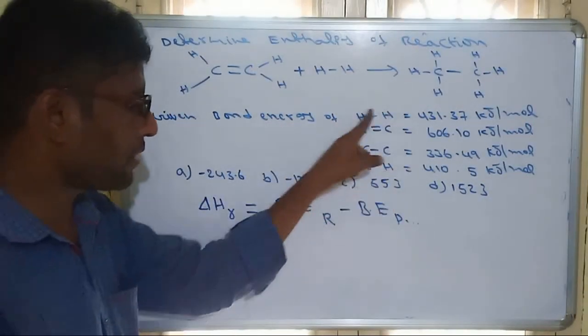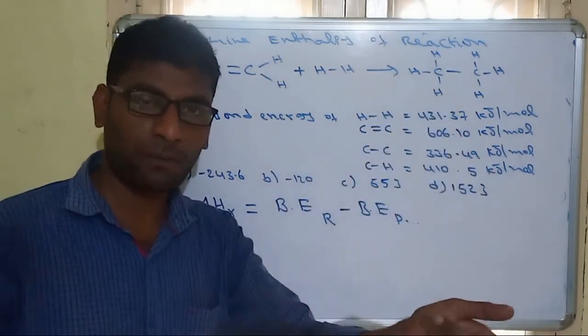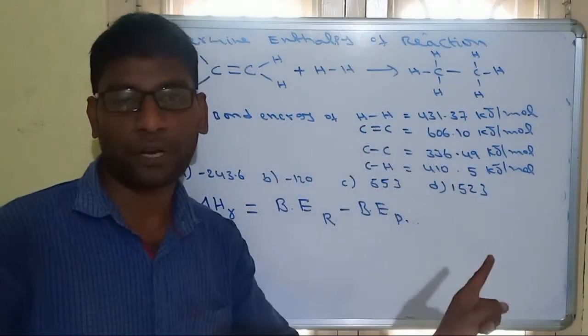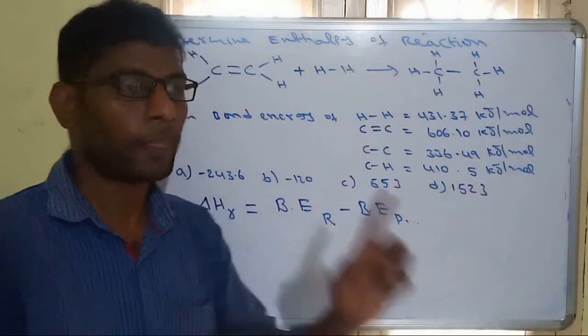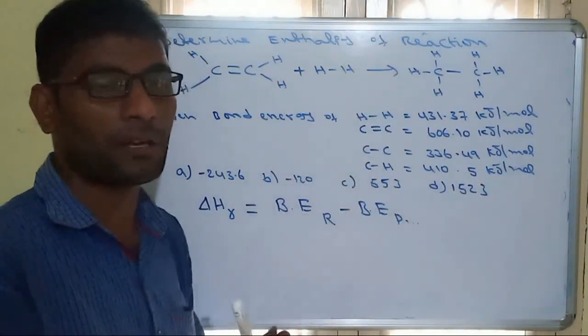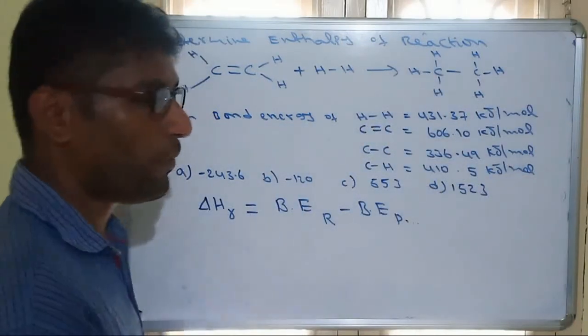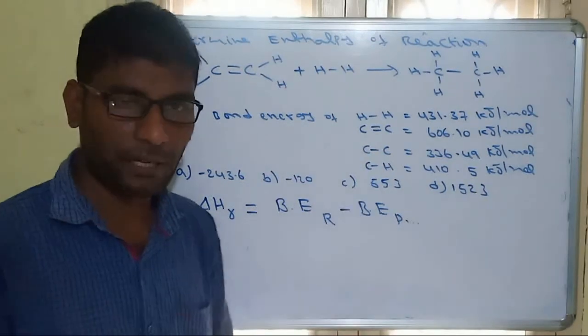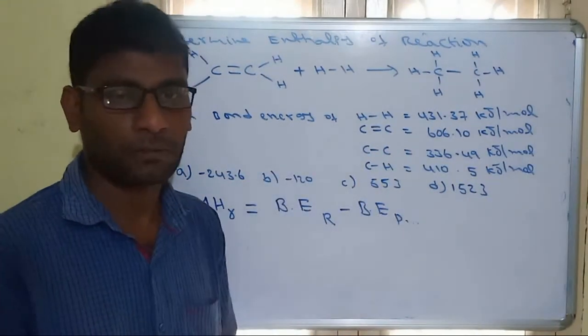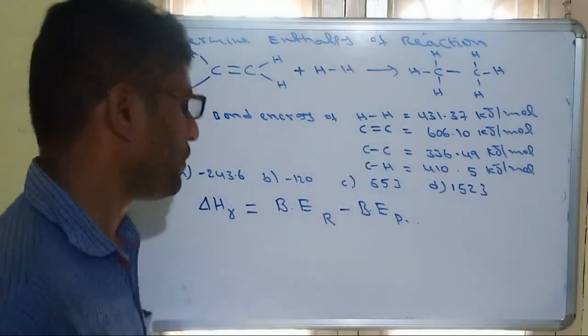Whenever bond energies are given, reactants minus products. Whenever combustion enthalpies are given, reactants minus products. But when formation enthalpies are given, products minus reactants. All these we have to remember. These are all our techniques. So which formula do we use? Formation: products minus reactants. Combustion: reactants minus products. Bond energies: reactants minus products.